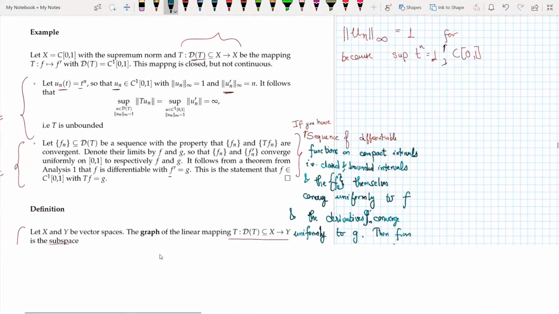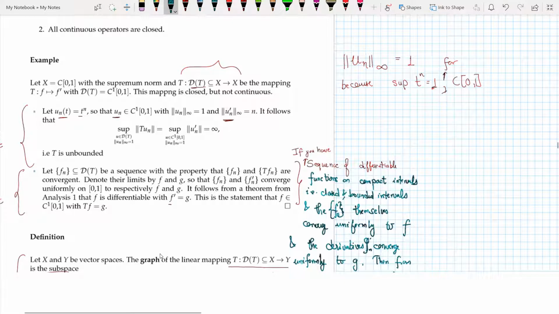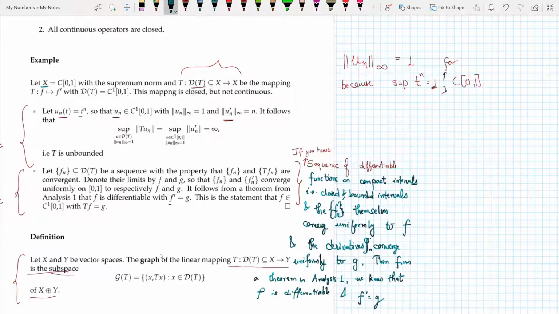And now I have two examples. The first example says that I have my domain defined on C[0,1] with the sup norm, and T from D(T) is f to f', with D(T) being C^1[0,1]. The mapping is closed but not continuous.